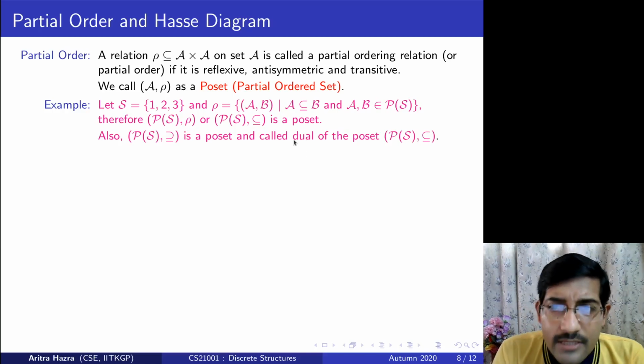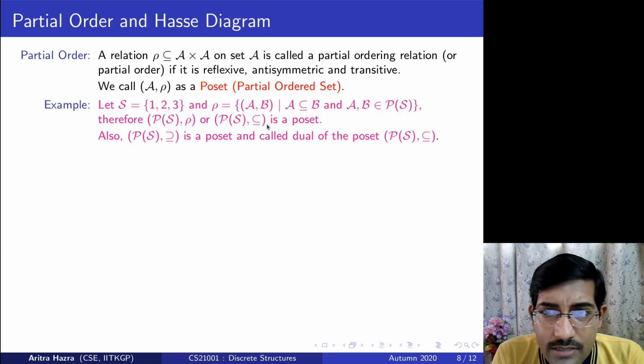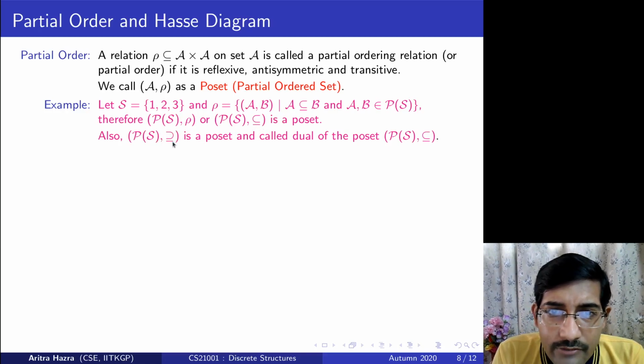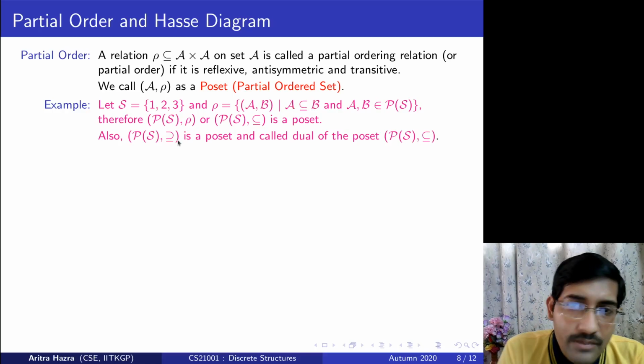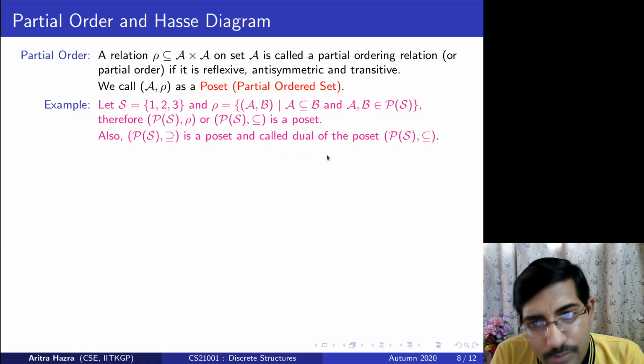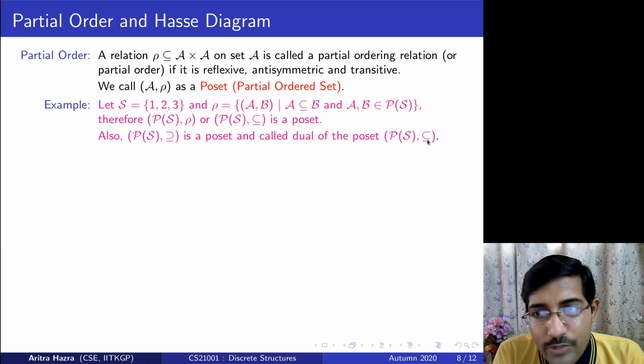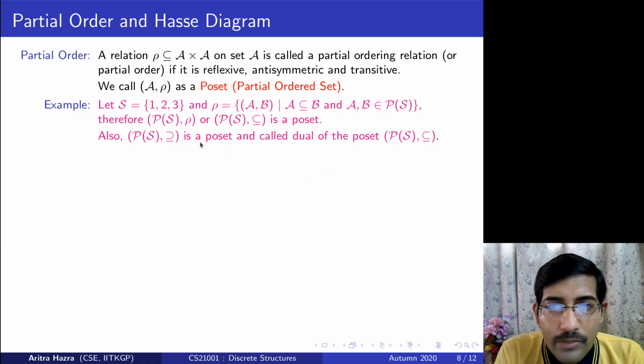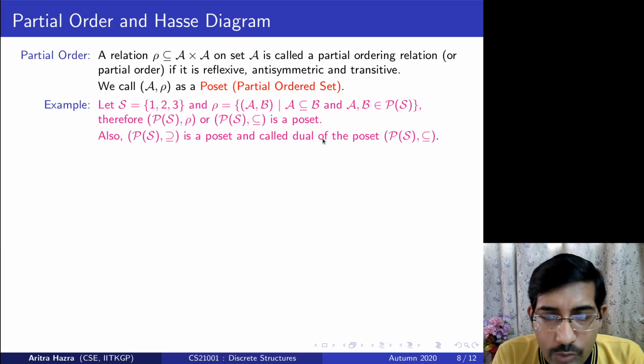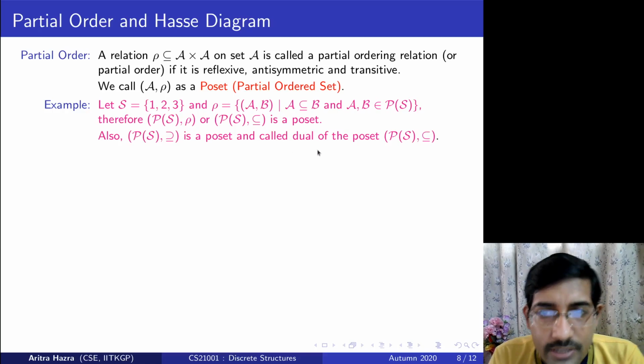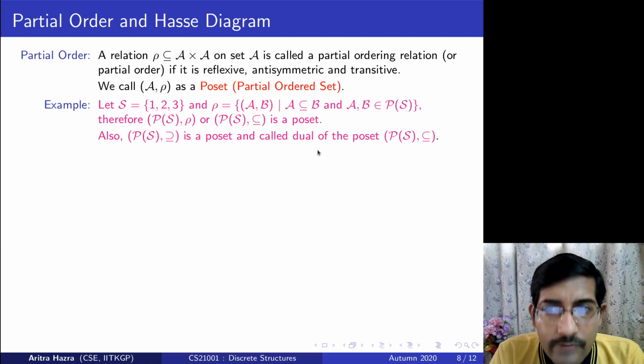And this is just for a definition purpose. Since this is a poset, this is also a poset if I reverse the subset and tell it as a superset. That means A is a superset of B if B is a subset of A. This is also a poset, and we call it the dual of the poset, because this is just the dual of that operation. So we will use the direct poset in our lecture. The dual of the poset is just for a definition purpose. Whenever we try to say poset, we will directly say it.